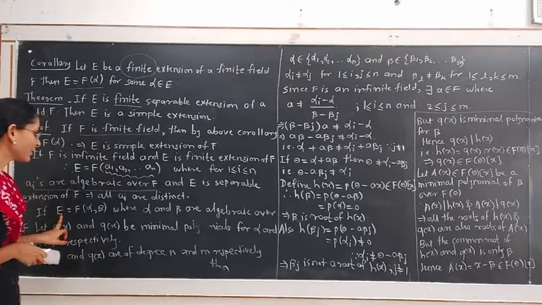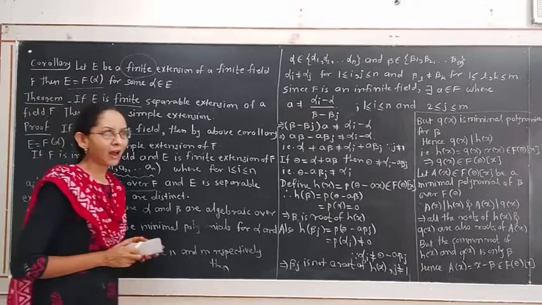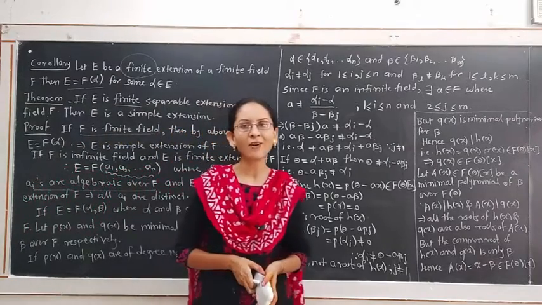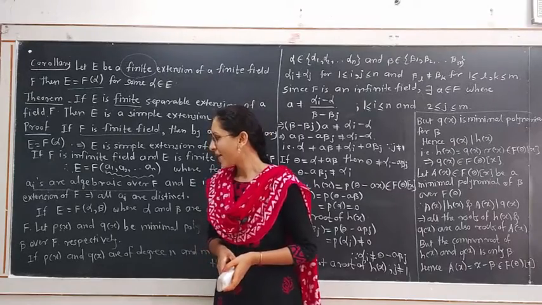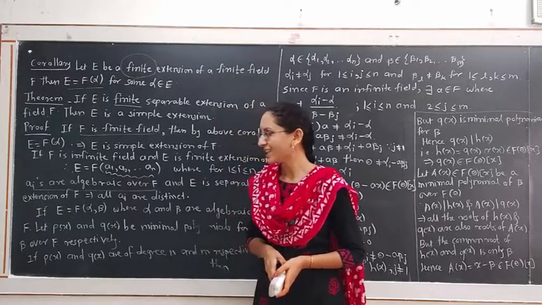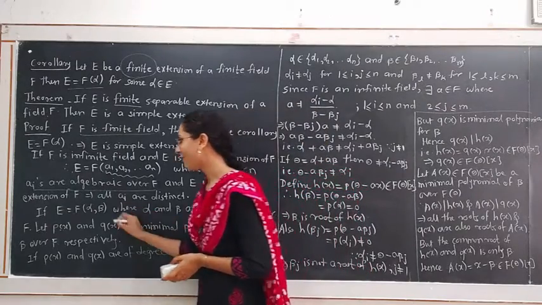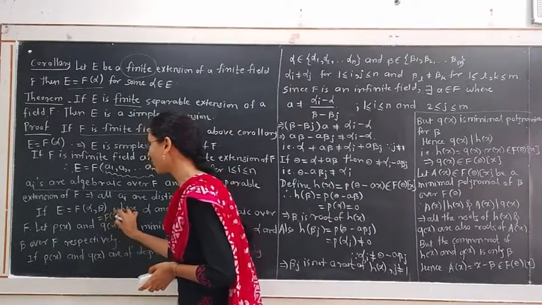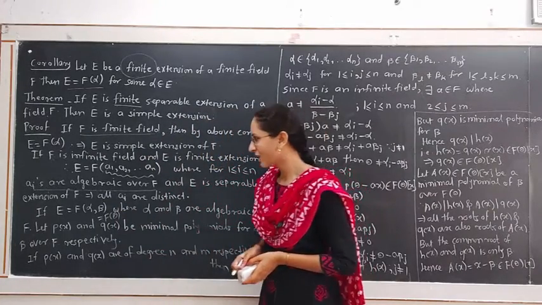If E is equal to F(alpha, beta), meaning E is formed by adjoining two elements alpha and beta to the field F, then we have to show this E is a simple extension. That means we will show this F(alpha, beta) is equal to F(theta) for some theta. Then E will be a simple extension.